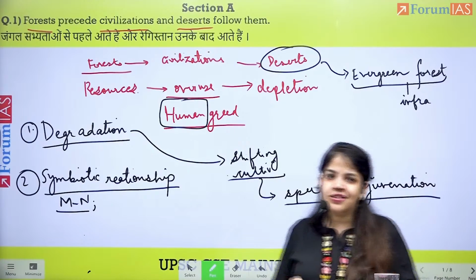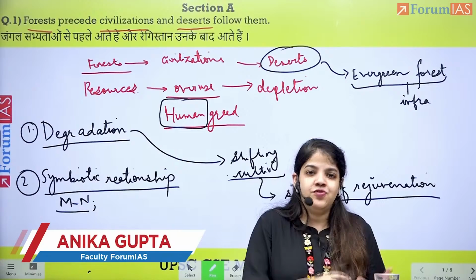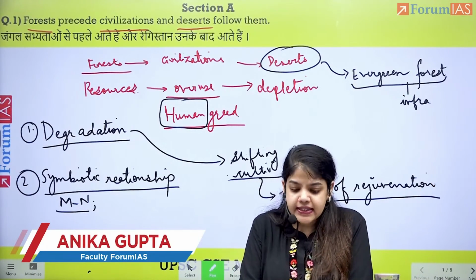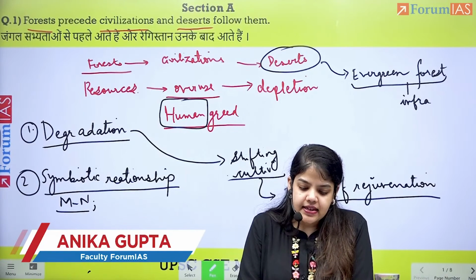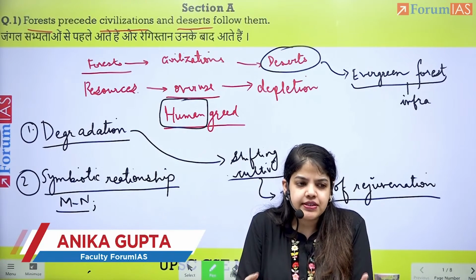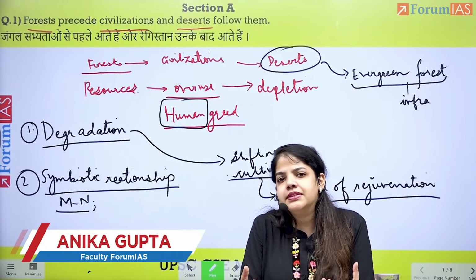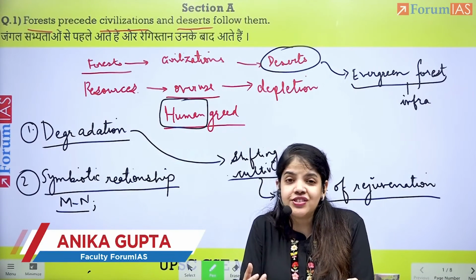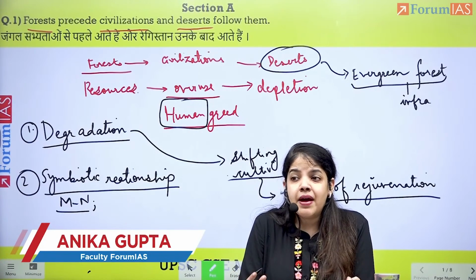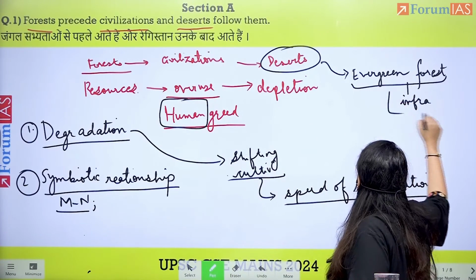Although we are doing afforestation, that is being done elsewhere. So this forest land is not coming back, and that could also be one place where we can discuss this in the context of carbon capture and sequestration, or that it will not have the same carbon sink capacity as the original forest. This could be one argument. The biodiversity is going to be lost and all the things which are going to happen.